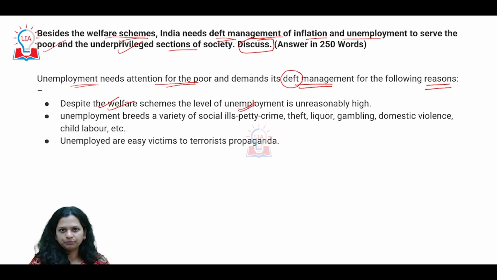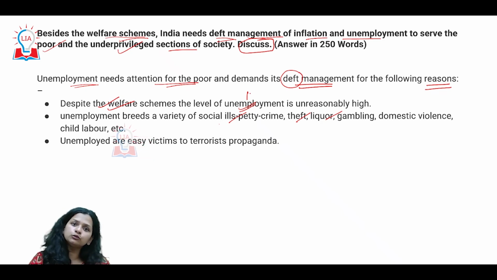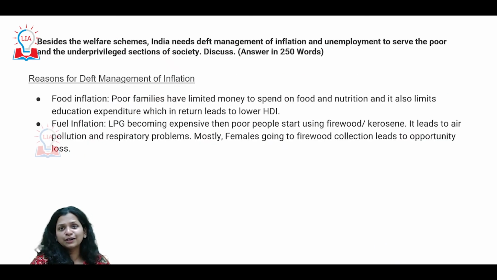unemployment in India. This unemployment gives rise to a lot of other problems in society. Sometimes unemployment is both a symptom as well as a root cause. Worst is when they turn terrorists because they are not employed. So it's essential that we have at least some amount of deft management, according to the question.